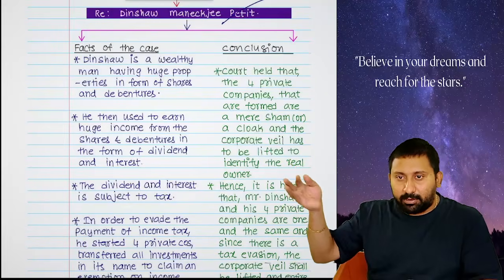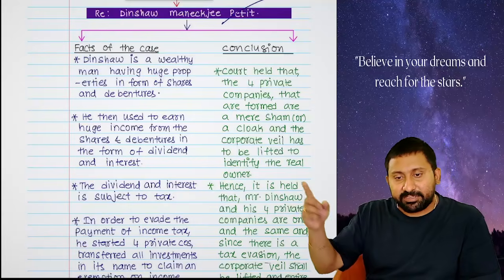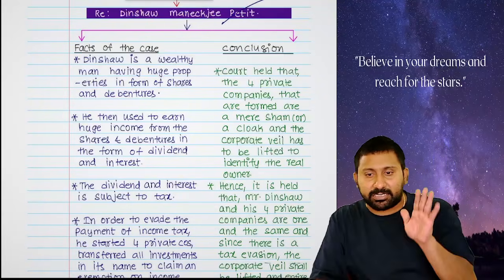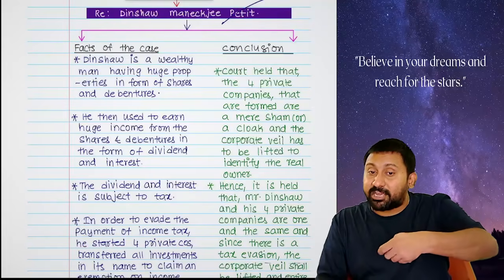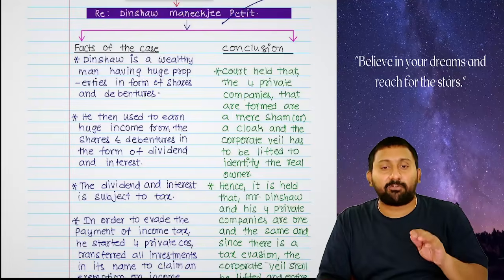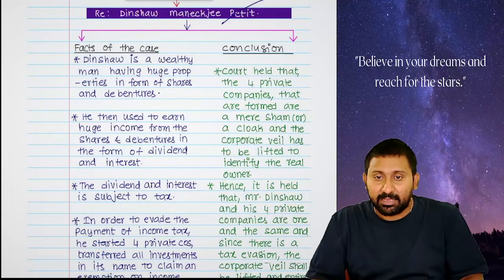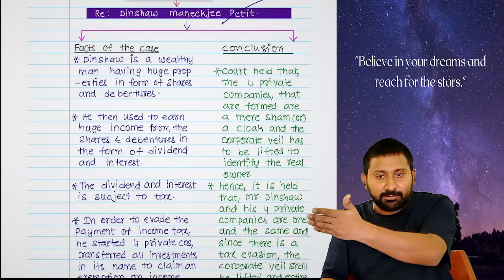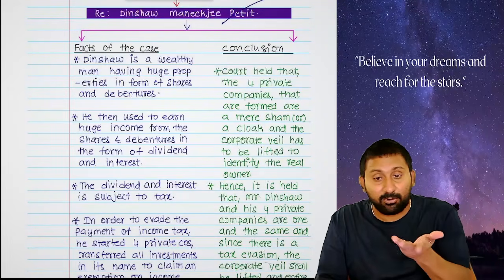When companies are formed, someone should be the shareholder. Dinshaw is the majority shareholder, and his wife is the minority shareholder. Income came. Income of companies will be given to the shareholders in the form of dividend. If they give us dividend, again dividend is taxable. Therefore, what he thought is, let me take this amount in the form of a loan from the companies. Income will be there, which means cash will be there. That amount of cash he used to take as a loan. When you take a loan, the loan is not taxable.